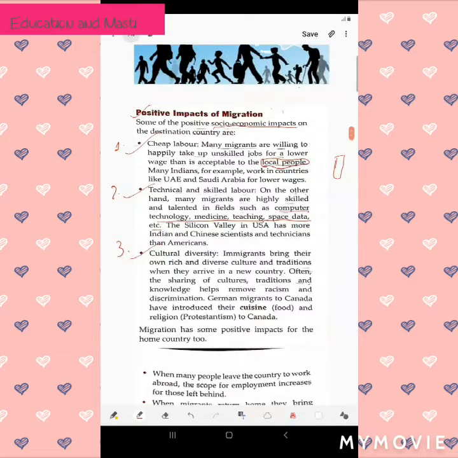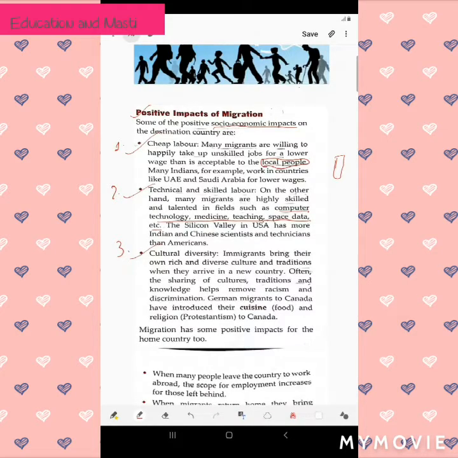Now cultural diversity. Immigrants bring their own rich and diverse culture and traditions when they arrive in a new country. Like in some parts of the world, Hindu temples are now built. Why? Because many Indians went there and protested to the government that they should make temples for them. That's why.